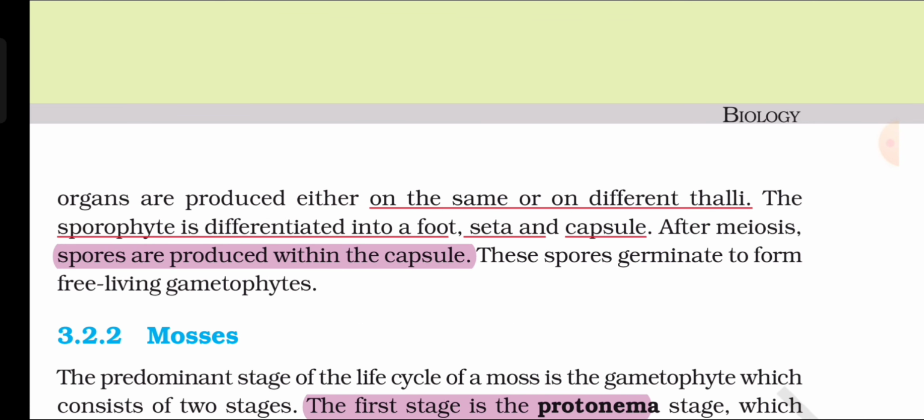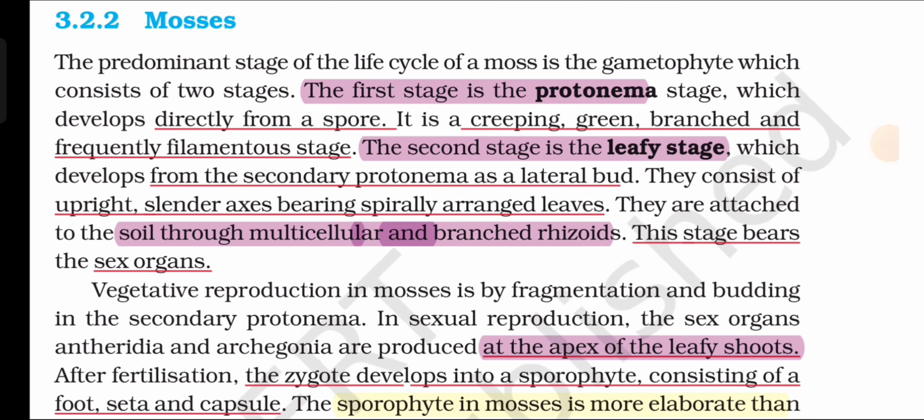The sporophyte is differentiated into foot, seta and capsule. After meiosis, spores are produced within the capsule. These spores germinate to form free-living gametophytes. Mosses. The predominant stage of the life cycle of a moss is the gametophyte, which consists of two stages.